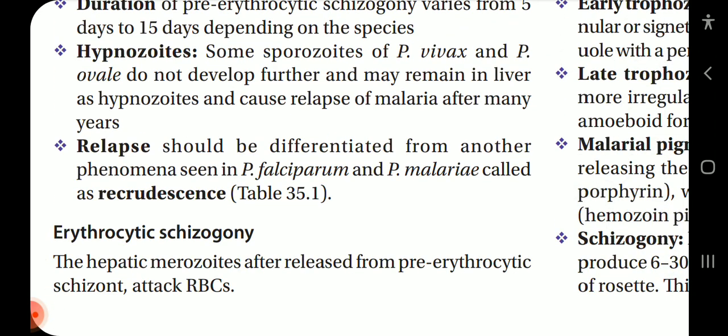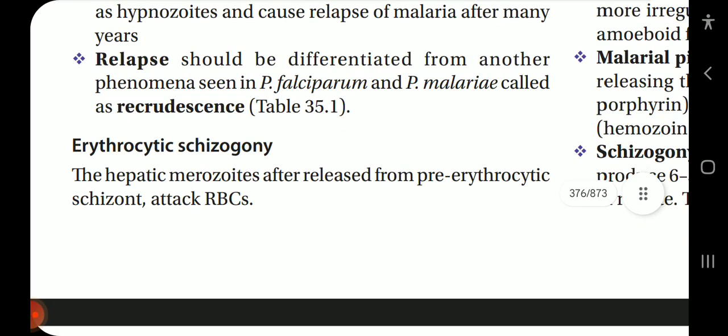Hypnozoites. Some sporozoites of Plasmodium vivax and Plasmodium ovale do not develop further and may remain in liver as hypnozoites and cause relapse of malaria after many years. Relapse should be differentiated from other phenomena seen in Plasmodium falciparum and Plasmodium malariae called recrudescence. Erythrocytic schizogony. Hepatic merozoites, after entering into bloodstream, infect the RBCs.